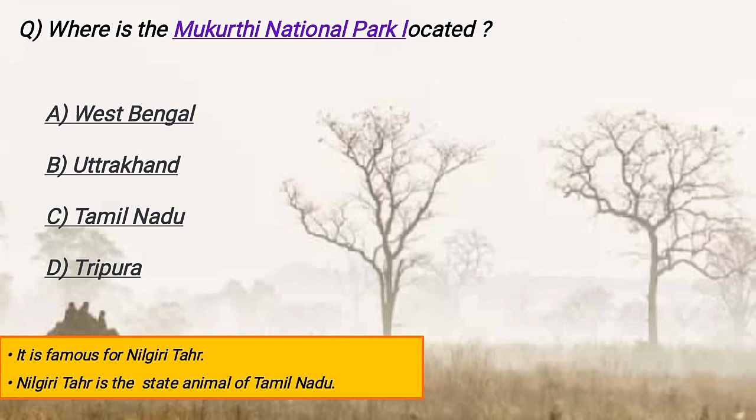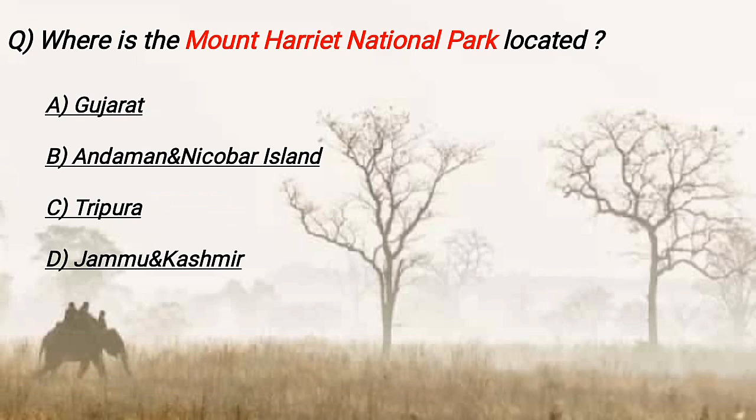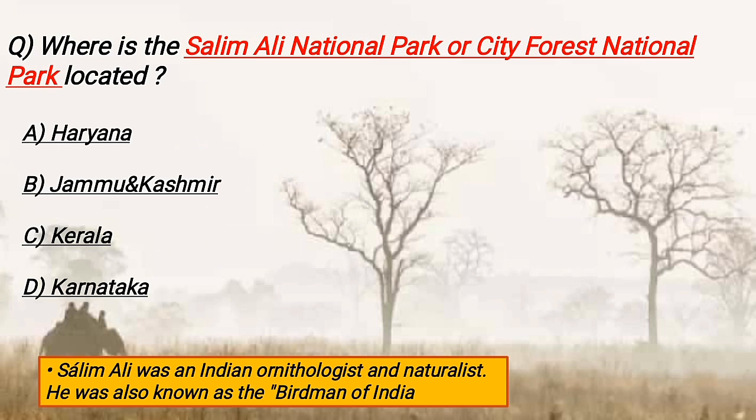Where is the Mukurthi National Park located? It is located in Tamil Nadu and it is famous for the Nilgiri Tahr. Nilgiri Tahr is the state animal of Tamil Nadu. Where is the Mount Harriet National Park located? It is located in Andaman and Nicobar Islands. Where is the Salim Ali National Park or City Forest National Park located? It is located in Jammu and Kashmir.